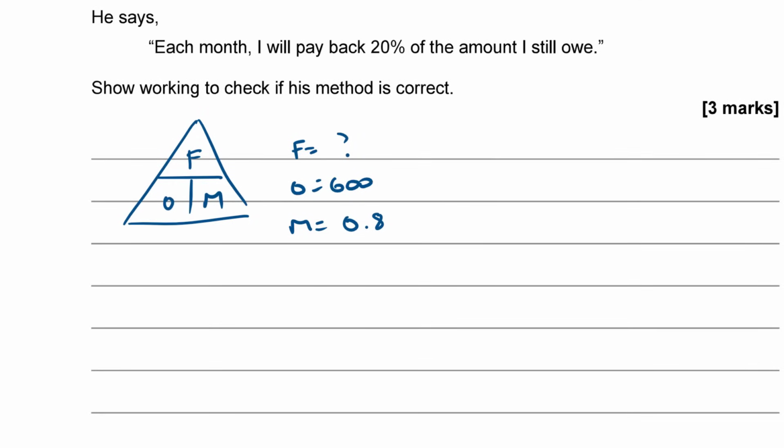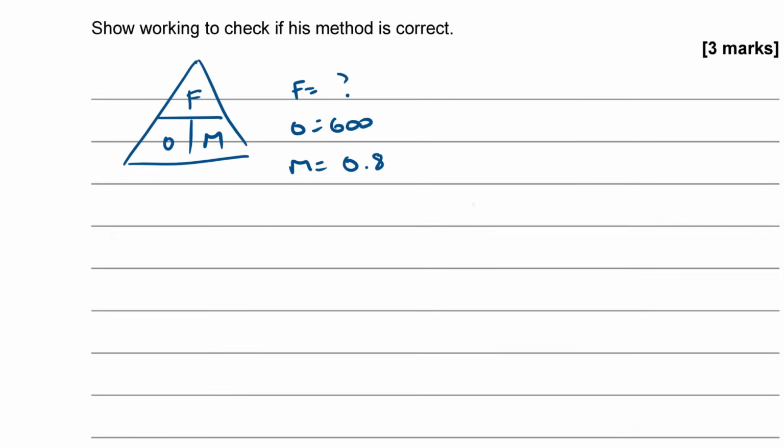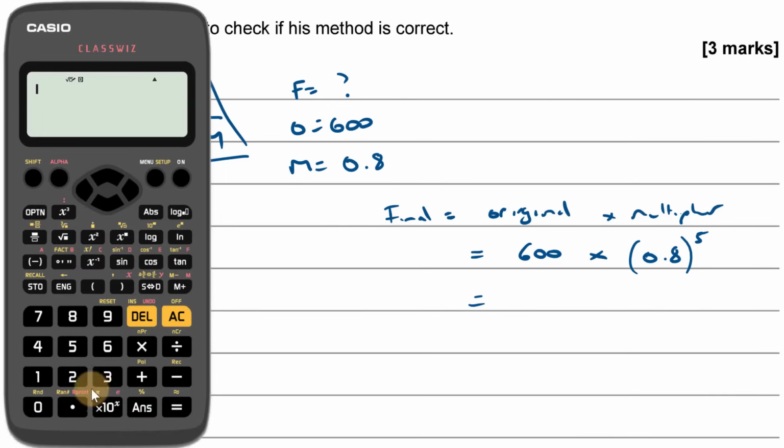So after 5 months of paying back 20%, your final equals original times multiplier, which is 600 times 0.8, but we're doing this 5 times, aren't we? So it's to the power of 5. So after 5 months, how much will be left? 600 times 0.8 to the power of 5. That gives me £196.61.